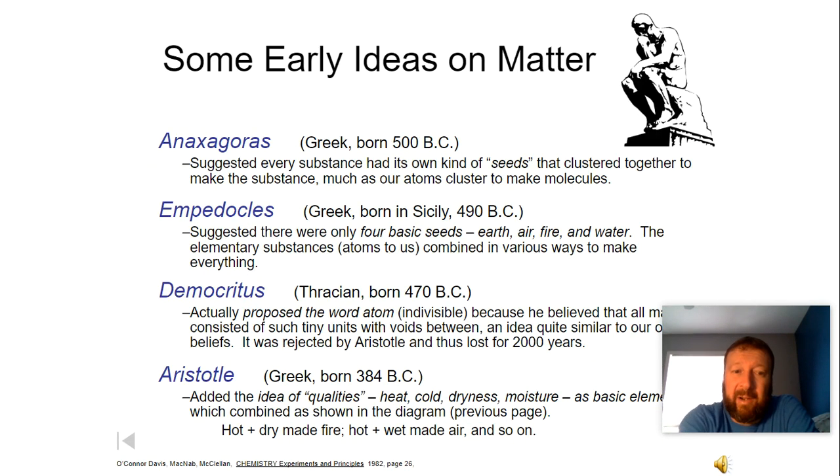Less than 100 years later, Aristotle comes along and changes everything. He's the one that basically comes around and says there's only 4 elements of nature, and that would be earth, water, fire, and air. And he actually wins out over Democritus for the idea that he was more well-known. He did a lot of other scientific things that we talk about in physics. So people start believing him, and that's really the end of it for the next couple hundred years. So Aristotle kind of puts a halt to the idea of the atom and the fact that it is indivisible, it can't be broken down.